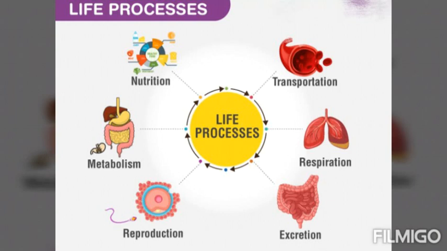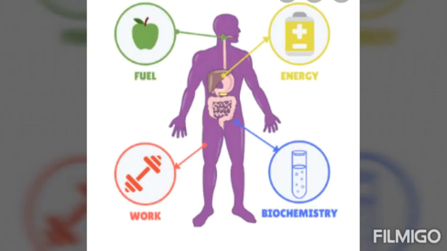To carry out these functions, they need energy. Energy is necessary to carry out these various life processes.